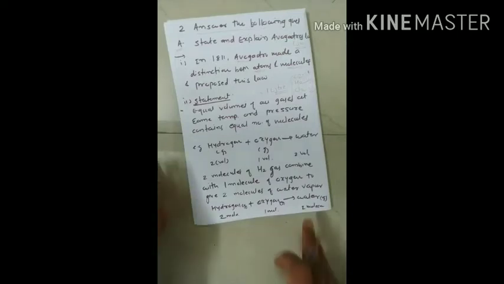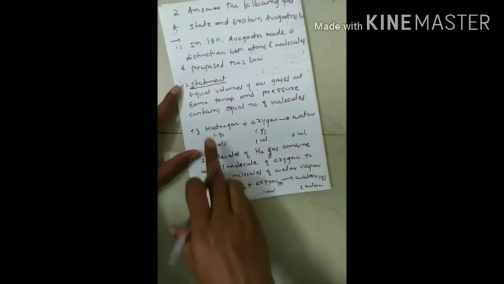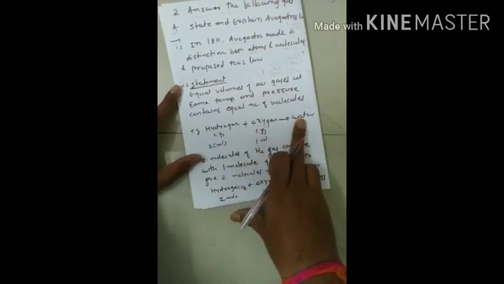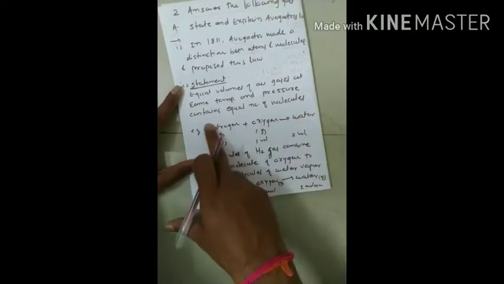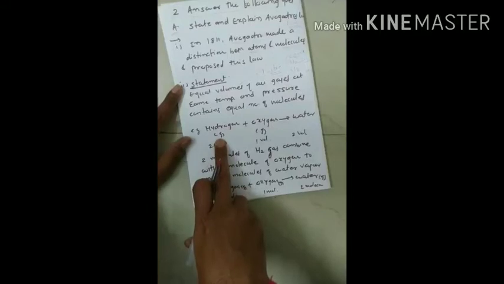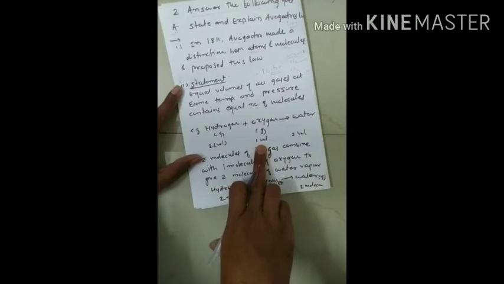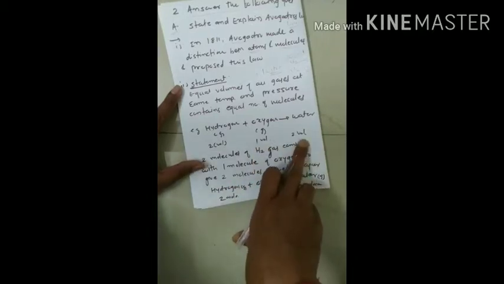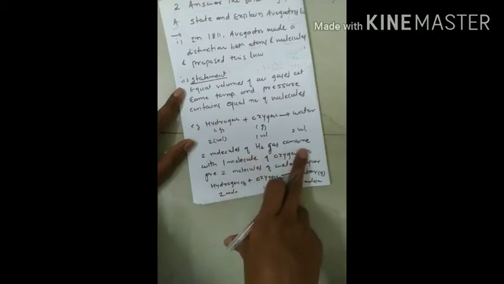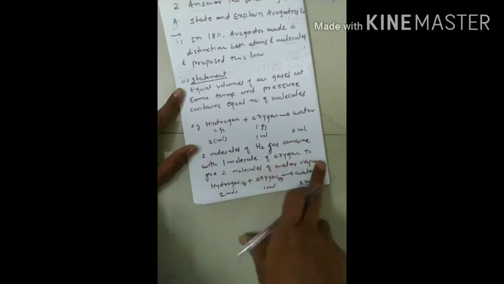We will see one example with the help of which it will be easier to understand this concept. When we combine hydrogen with oxygen, we get water as a product. This is the reactant side and this is the product side, and all of it is in gaseous form. So 2 volumes of hydrogen and 1 volume of oxygen give 2 volumes of water. Means 2 molecules of hydrogen gas combine with 1 molecule of oxygen gas to give 2 molecules of water vapor.